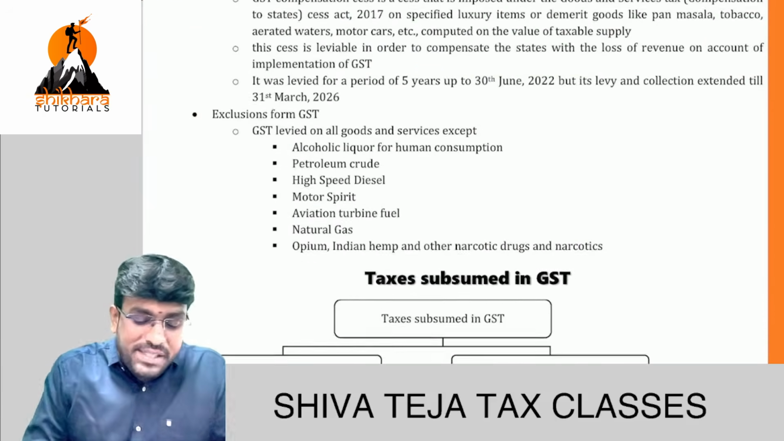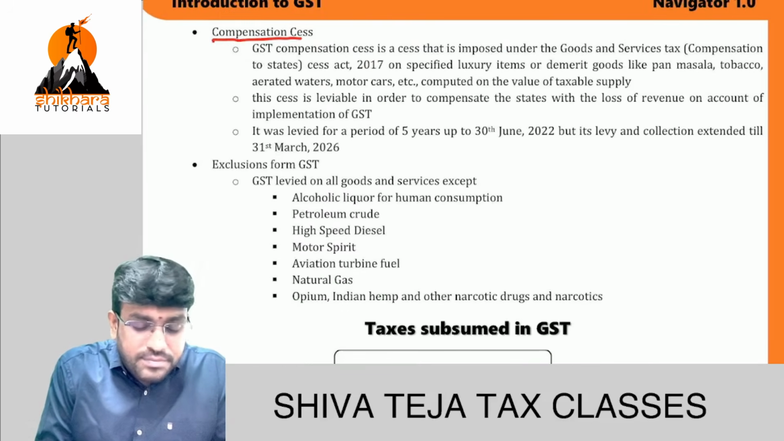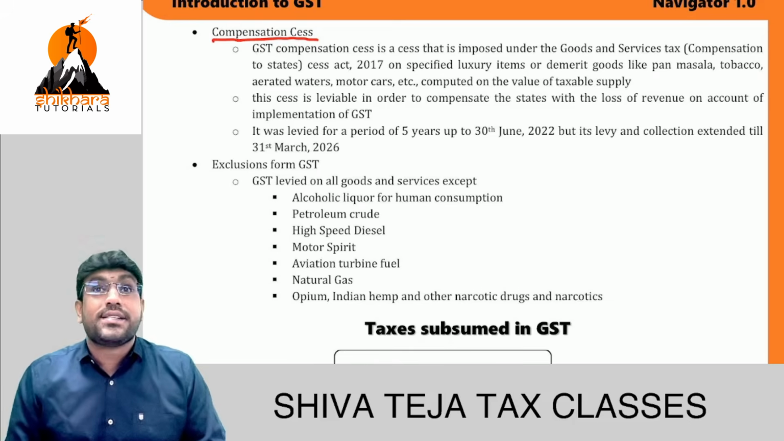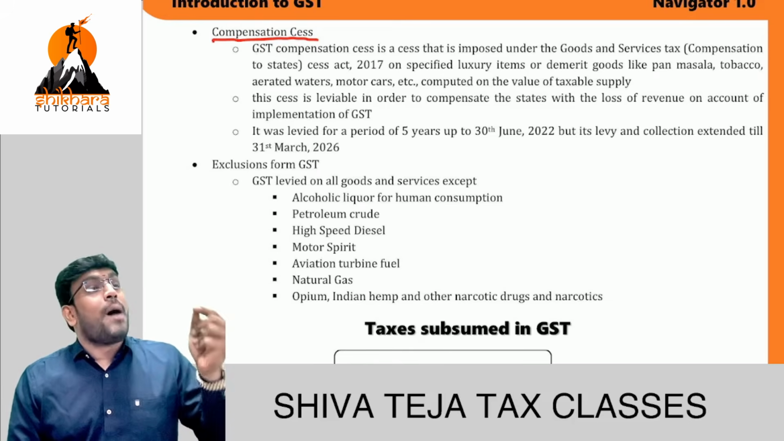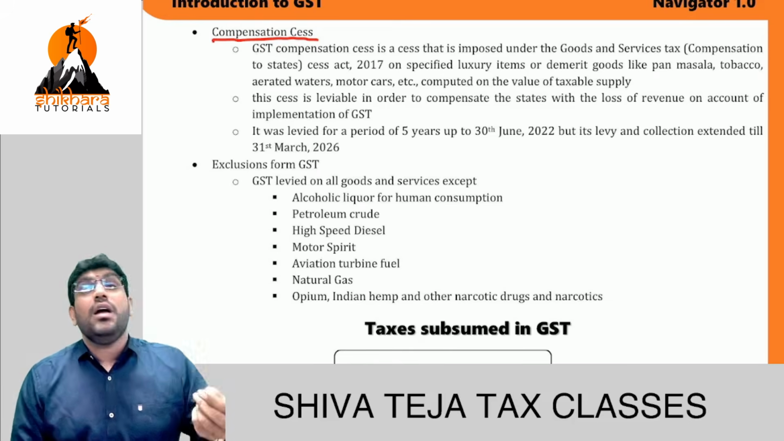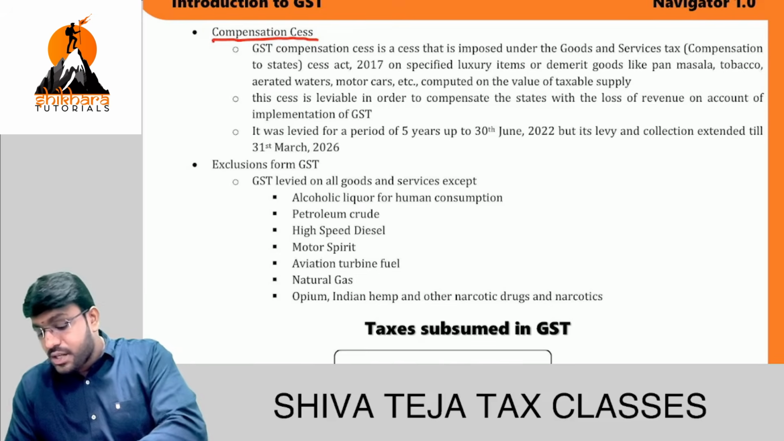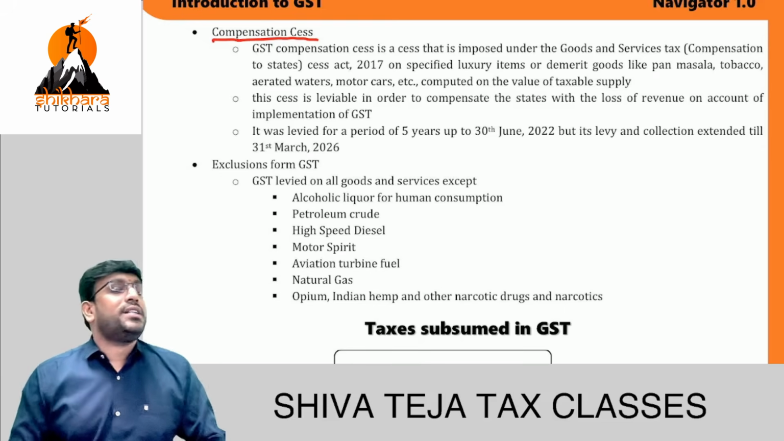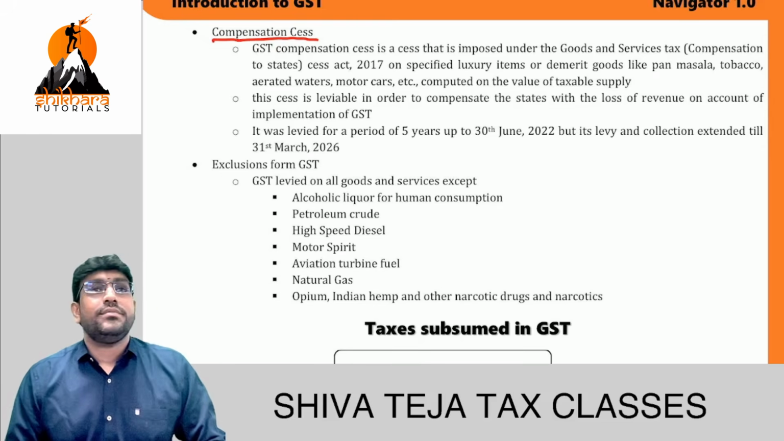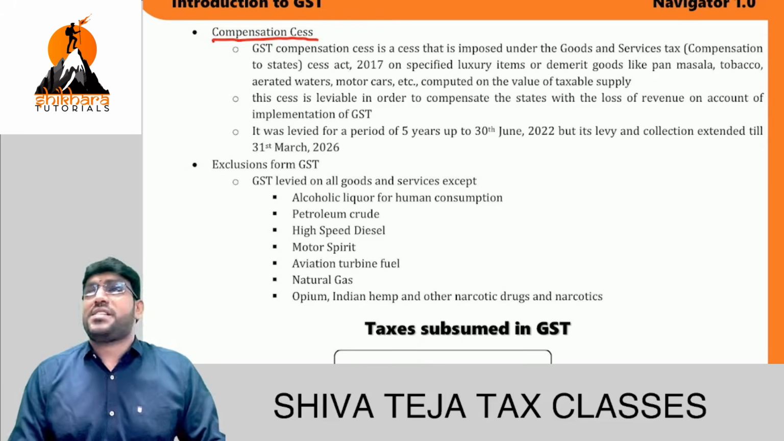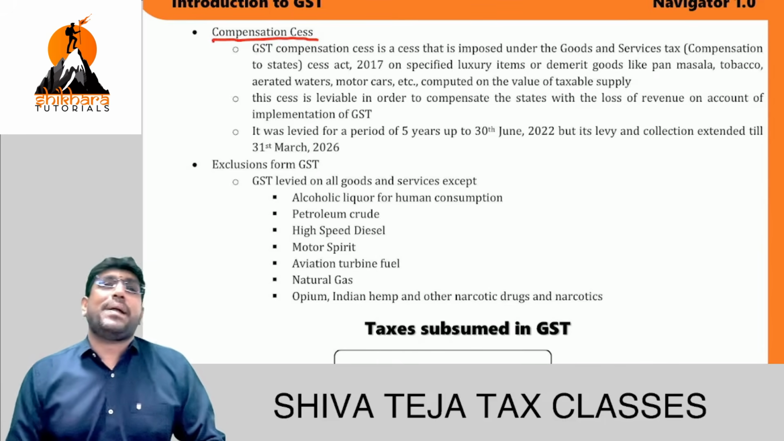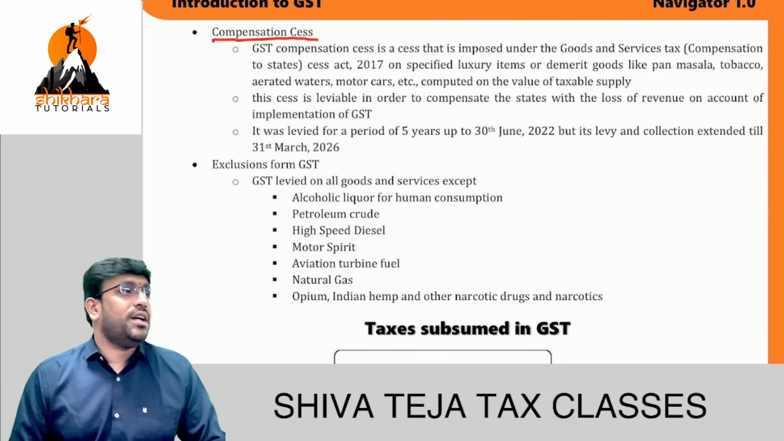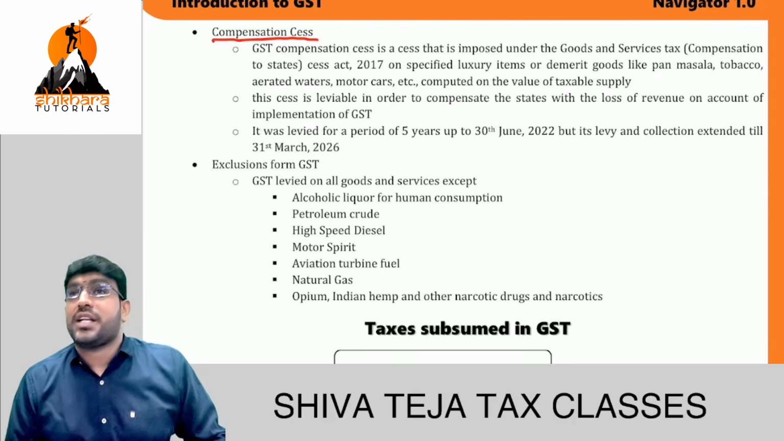Next, compensation cess. I'm sure you know this. What is compensation cess? It is levied on some products and it is used to compensate those states who have lost revenue on account of the introduction of GST. Correct, right? Straight, clear-cut answer. Understood?